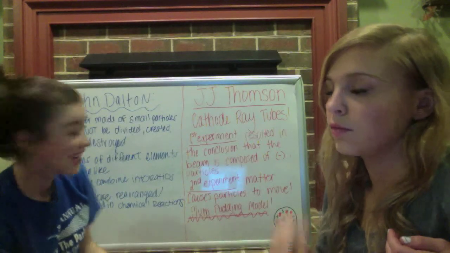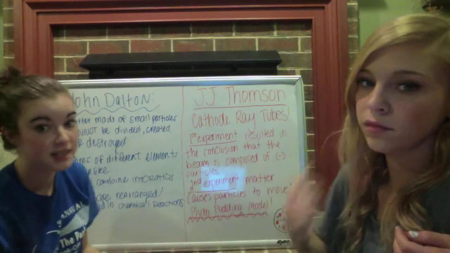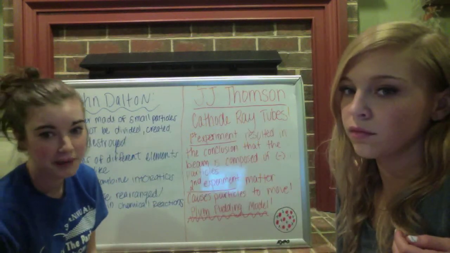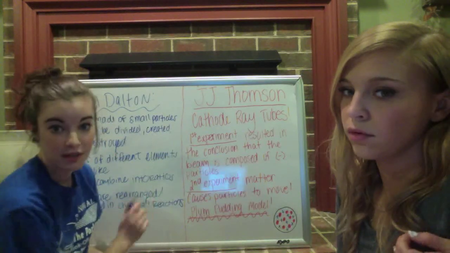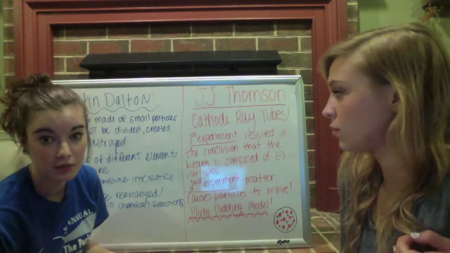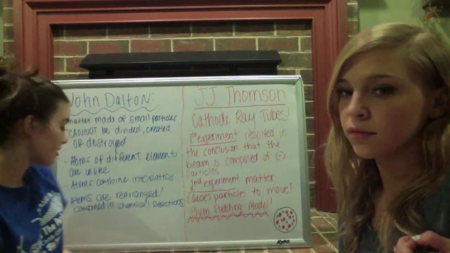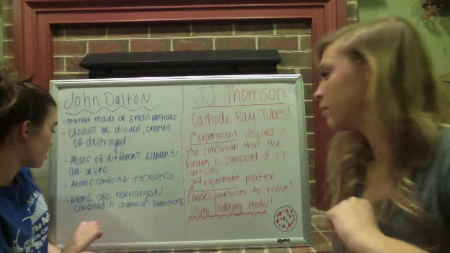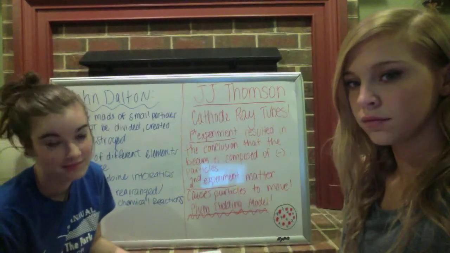Therefore, atoms of different elements are unlike. Then he said that atoms combine in small whole number ratios to form chemical compounds. And lastly, he said that in chemical reactions, atoms are rearranged, combined, and separated.